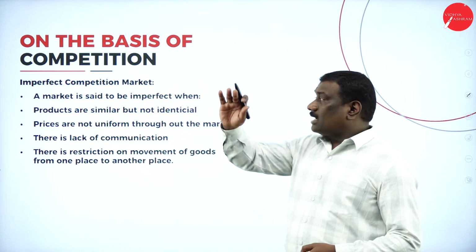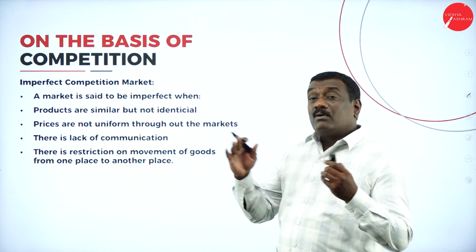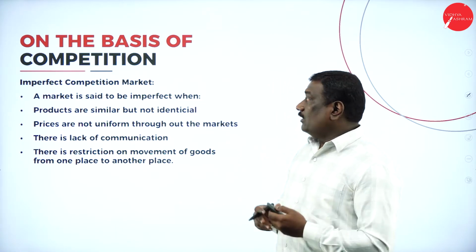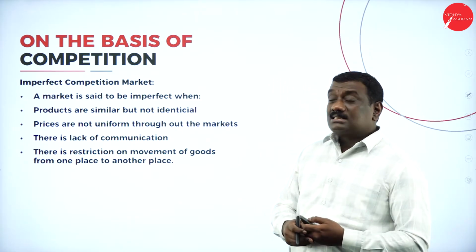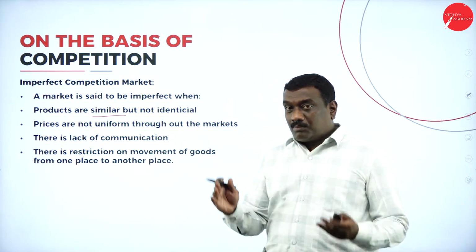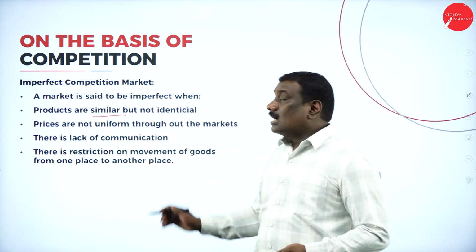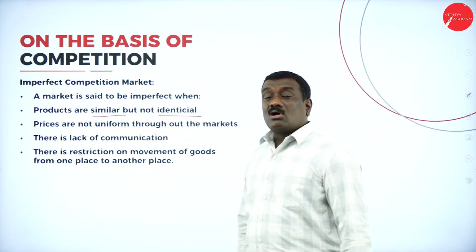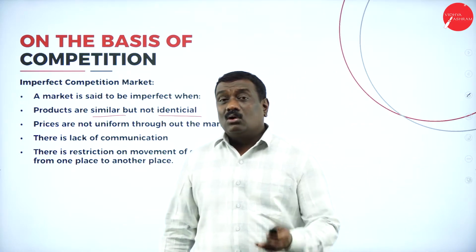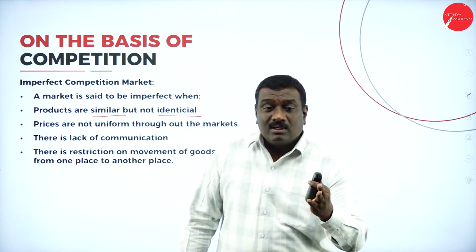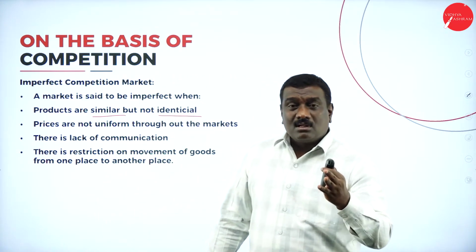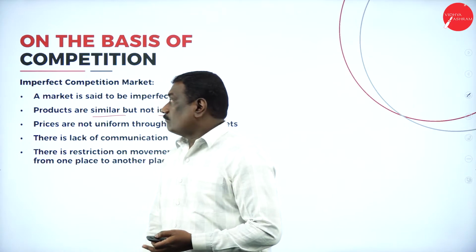The imperfect competition market, it says the market itself is imperfect, right? It is not perfect when the products are similar but not identical. Here the products are similar, the products will be the same, but it is not identical in nature. Easily you cannot identify, even though you can see the products are the same, whether it is that product or this competitor's product.